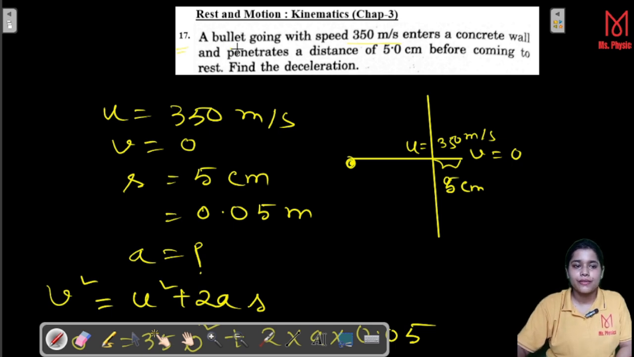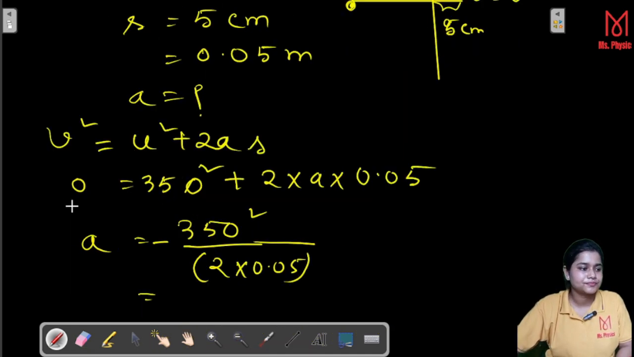This is very easy, but in a nutshell, whenever a bullet is given and it penetrates the wall, you always remember that after some time it will come to rest and the final velocity would be 0. Here we have the initial velocity and you have to just think which kinematic equation we can apply, that we have to understand, and that's the bullet problem you have to solve.